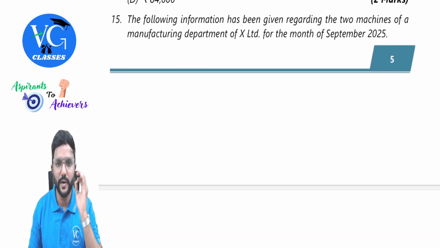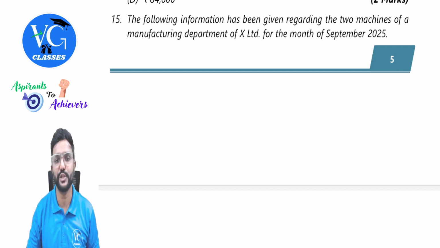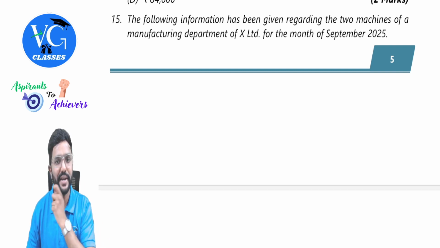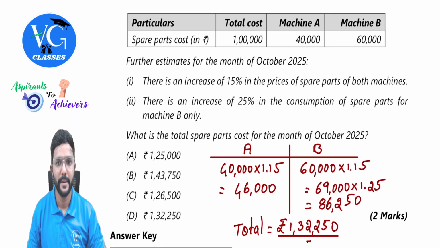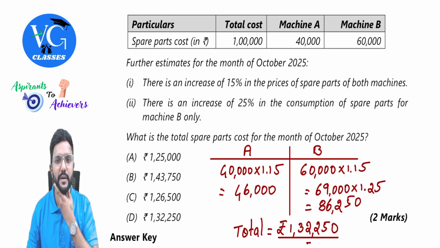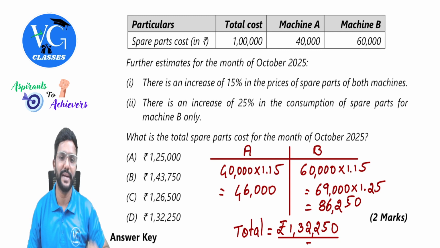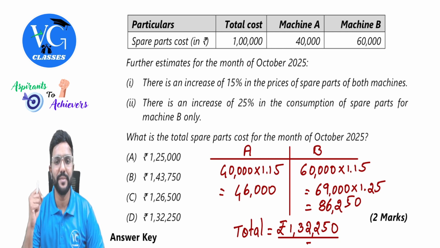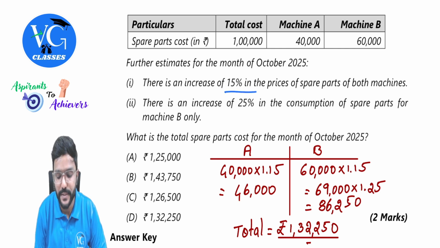15th one. The following information has been given regarding the two machines of a manufacturing department X Limited for the month of September 2025. Two machines are there, machine A and machine B. Spare part cost 40,000, 60,000, total is 1 lakh. Further estimates for the month of October 2025: there is an increase of 15% in the prices of spare parts.